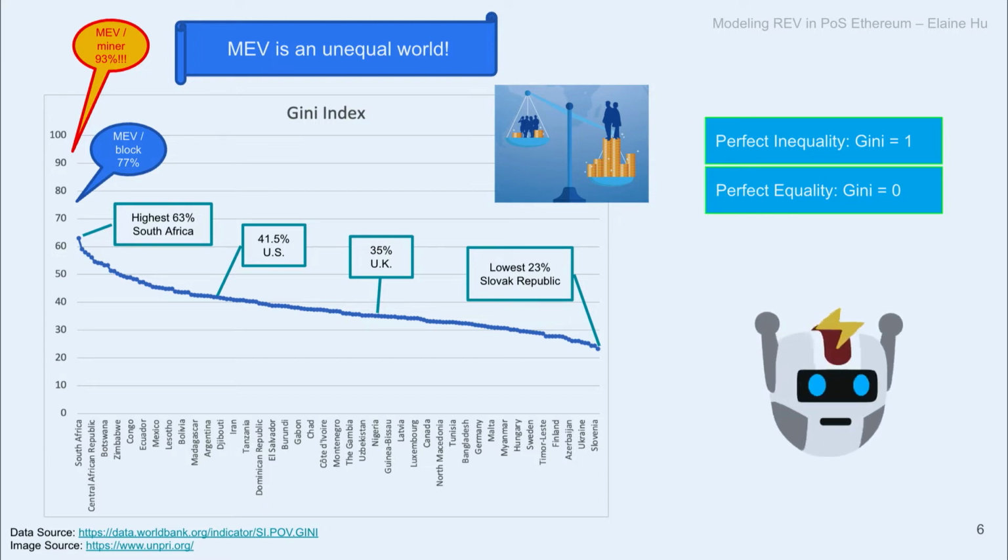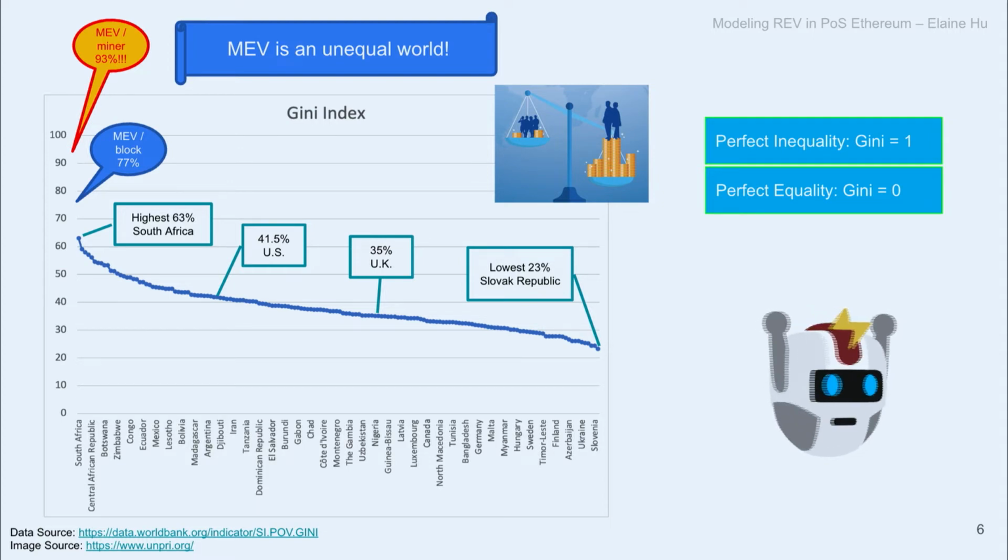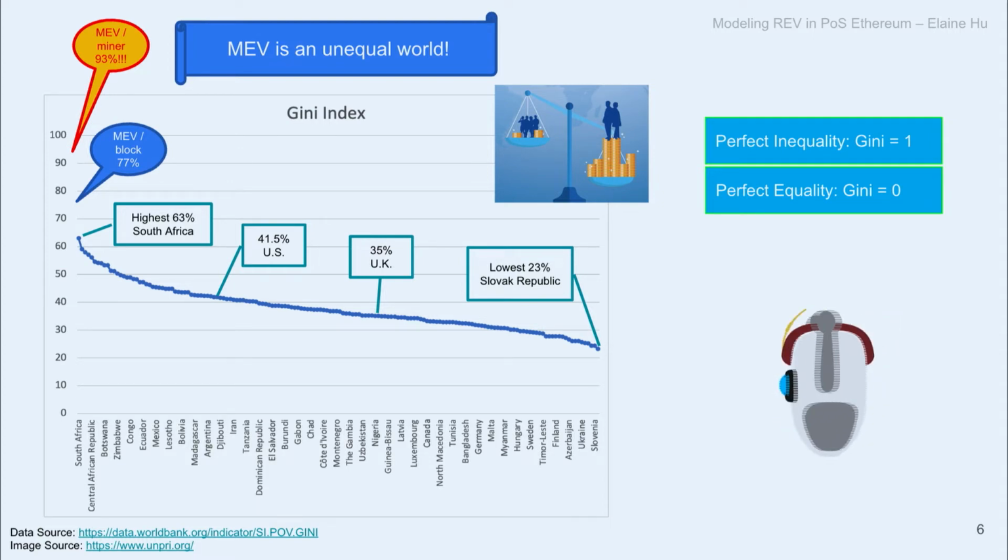So we know that the MEV world is very unequal, but that's not what I'm going to talk about today. I'm not trying to solve the problem of inequality either in the real world or in the MEV world. But I think the problem of inequality in the MEV world will be easier to solve because I've heard many people talking about ideas of how redistributing the MEV back to the user could solve this problem. But that's not what I'm going to talk about today. What I'm going to talk about is how to estimate a reasonable average MEV.